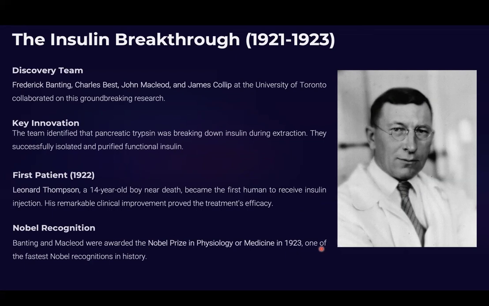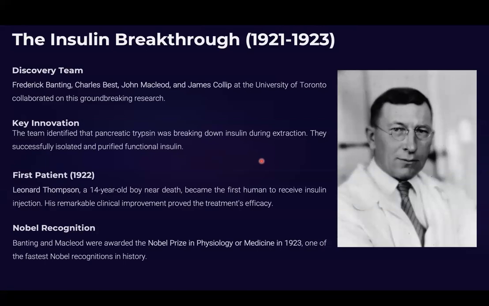Until then, many had guessed that insulin had a major role in diabetes. However, nobody was able to prove it and find a way. The reason was they were not able to isolate insulin. What happens when you try to isolate insulin is that you extract trypsin, one of the enzymes that was breaking down insulin during extraction. However, Frederick Banting had a breakthrough here in 1921 where they were able to purify insulin.